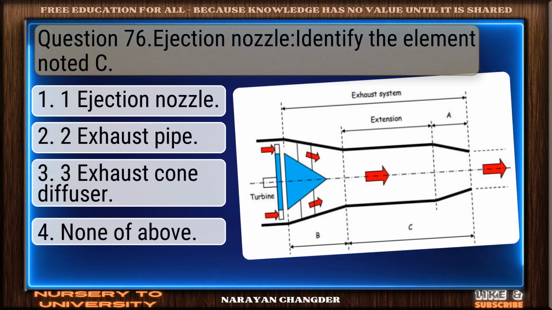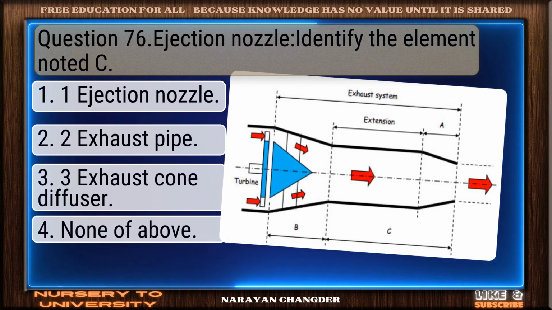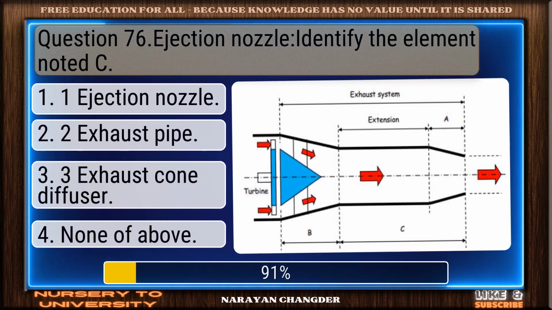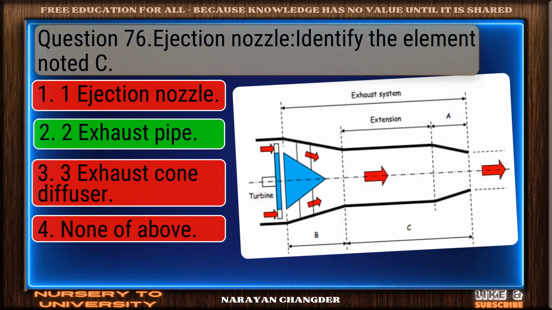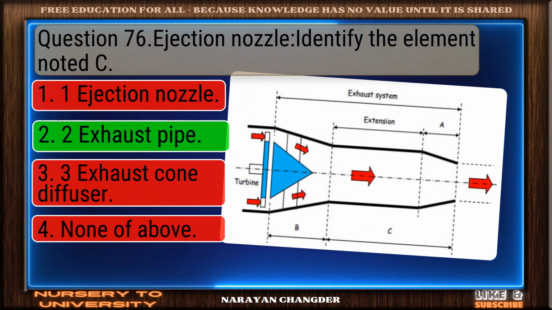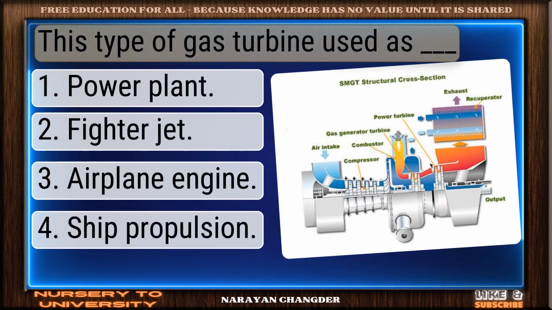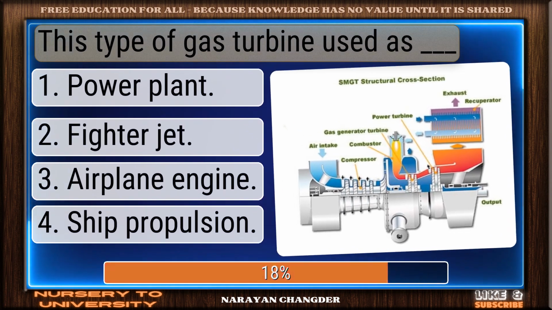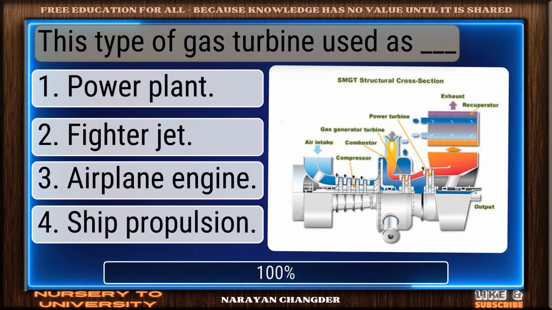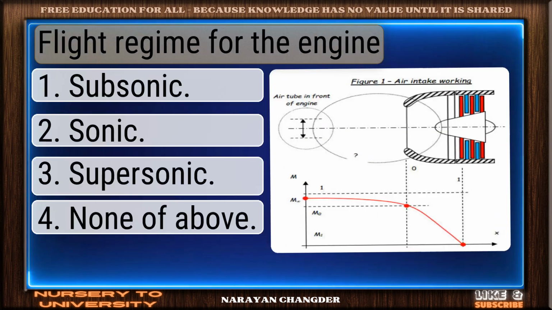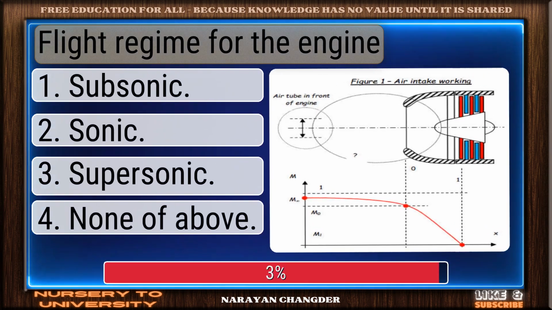Question 76. Ejection nozzle. Identify the element noted C. Nice work. You chose 2 exhaust pipe, and it is correct. This type of gas turbine used as dash. Correct. Power plant is the right answer. Flight regime for the engine.